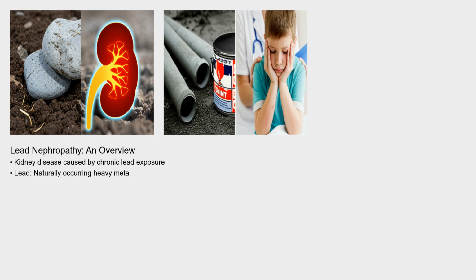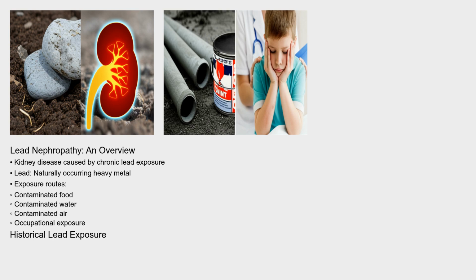Lead, a naturally occurring heavy metal, can enter the body through various routes, including contaminated food, water, air, and occupational exposure. Historically, lead was used in many products, such as paints, gasoline, and plumbing. While regulations have reduced its use, exposure can still occur, particularly in older buildings and industrial settings. Children are especially vulnerable due to their developing bodies and tendency to put things in their mouths.